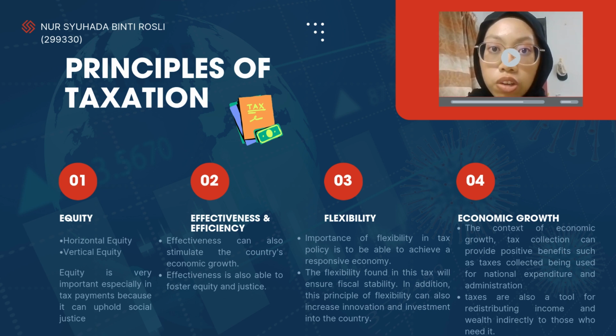There are two visions of equity, namely horizontal equity and vertical equity, which can be applied in the taxation principle to be considered. Horizontal equity explains that individuals with the same ability to pay should owe the same amount in tax. For example, if two individuals earn the same income, they should pay the same amount of tax. Vertical equity suggests that individuals with a greater ability to pay should contribute a larger amount. This can be clearly seen and often implemented through a progressive tax system where tax rates increase with income.